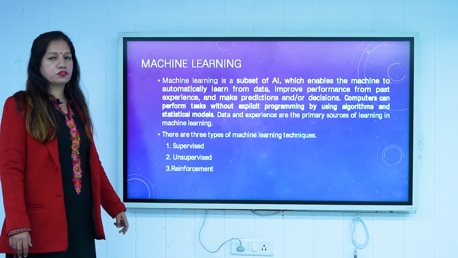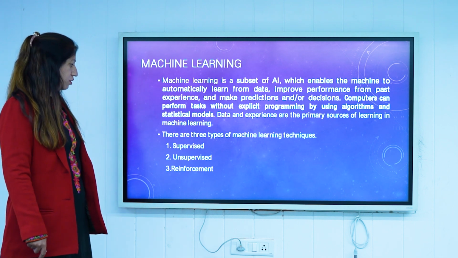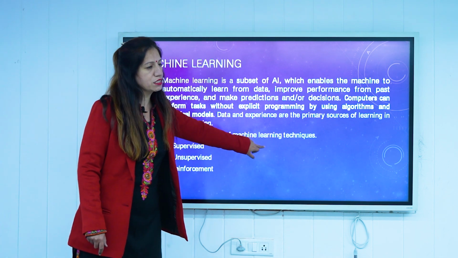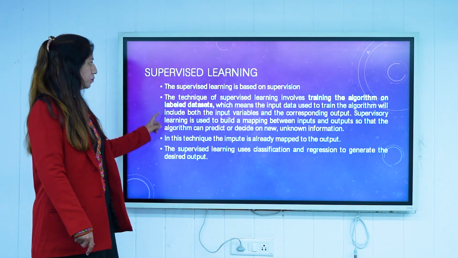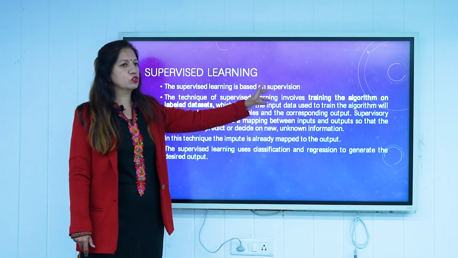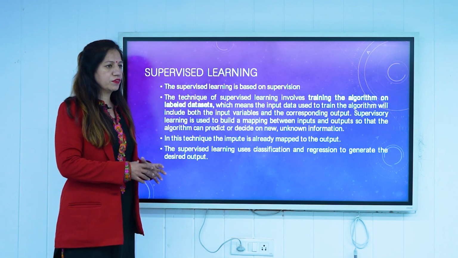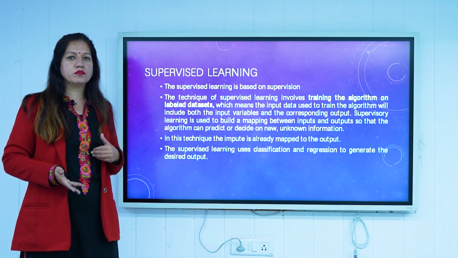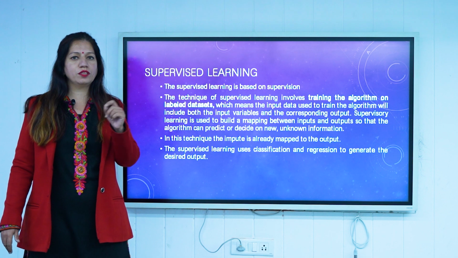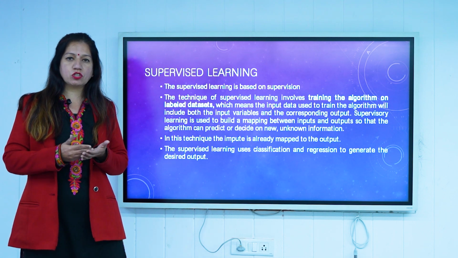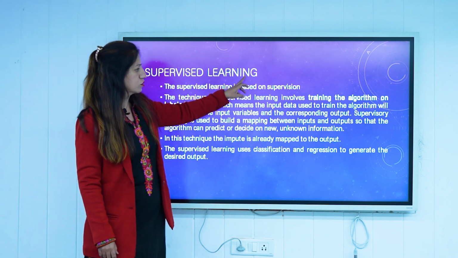Basically, machine learning is of three types. One is supervised, second is unsupervised, next is reinforcement. Supervised learning is learning under supervision, as the name suggests. It is also called learning with a teacher. In this case, we have to train the machine using supervision. Supervised means we know what the input is and what the output will be. If the target is known, if the output is known, and we are designing a system, then it is the case of supervised learning.